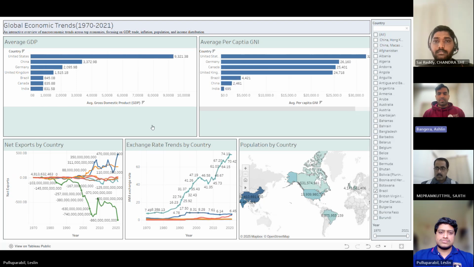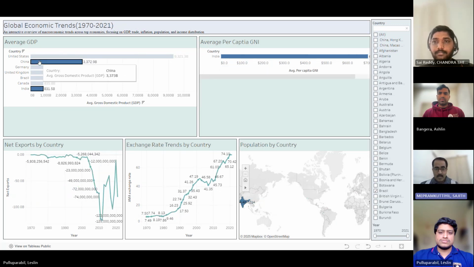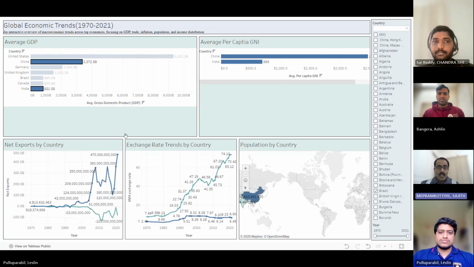Continuing to Sajith. Thank you, Ashlin. So let us discuss population and final takeaways. Finally, we included the population by country map to show scale. China and India together account for over 2.7 billion people. This means even small improvement in trade or income impacts a huge portion of the world.